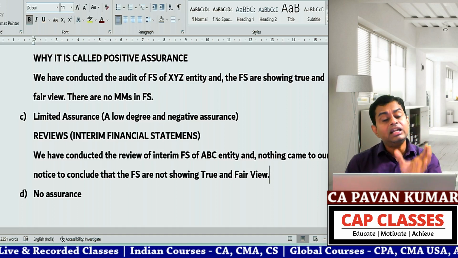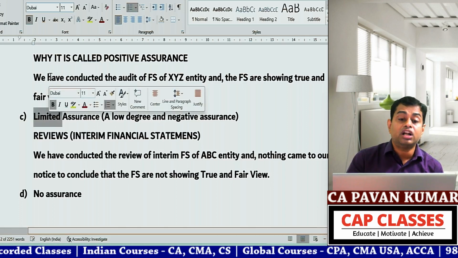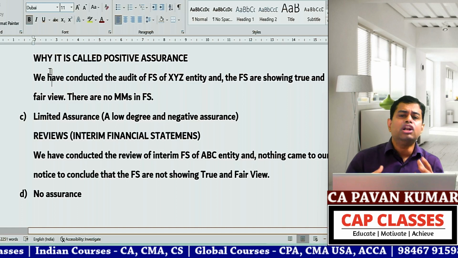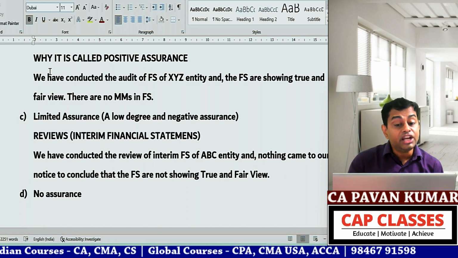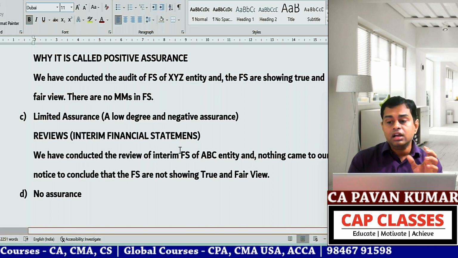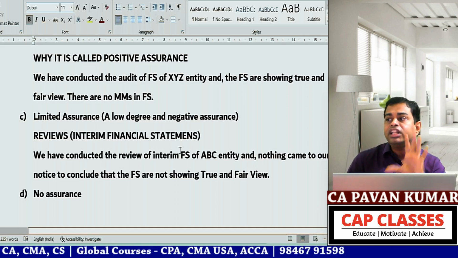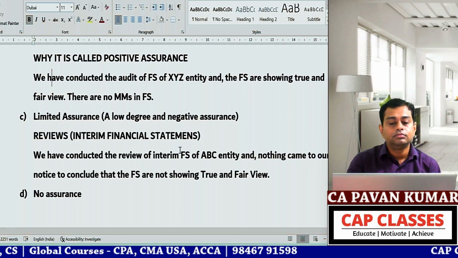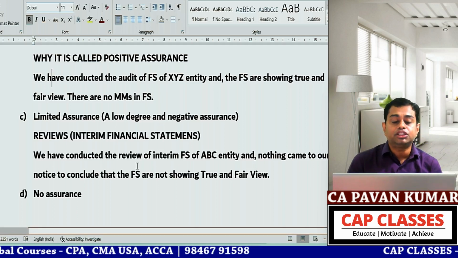When you understand the meaning, then you understand what is limited assurance, what is absolute assurance, what is reasonable assurance. You need to do a lot of work and have a lot of experience. Then you understand why, in the ICAI study material, somewhere they use positive assurance, somewhere negative assurance. People do not understand. So now you understand why it is called positive assurance and why this one is called negative assurance.